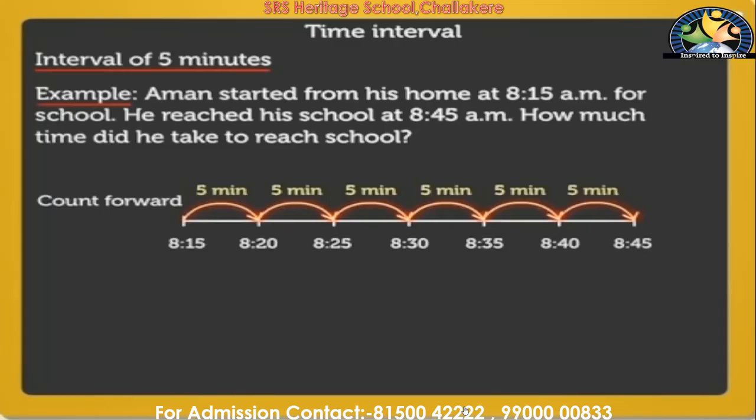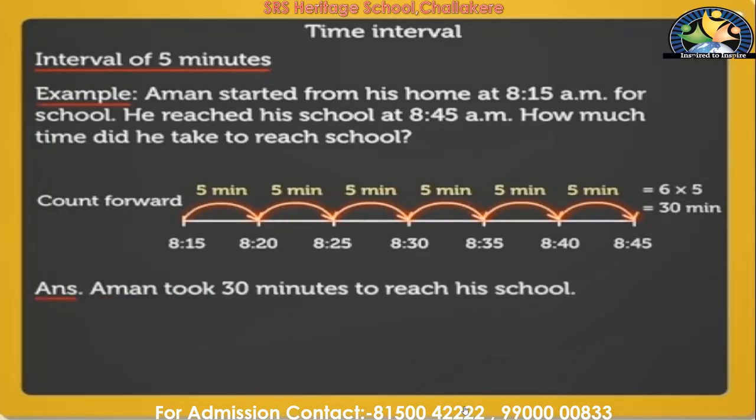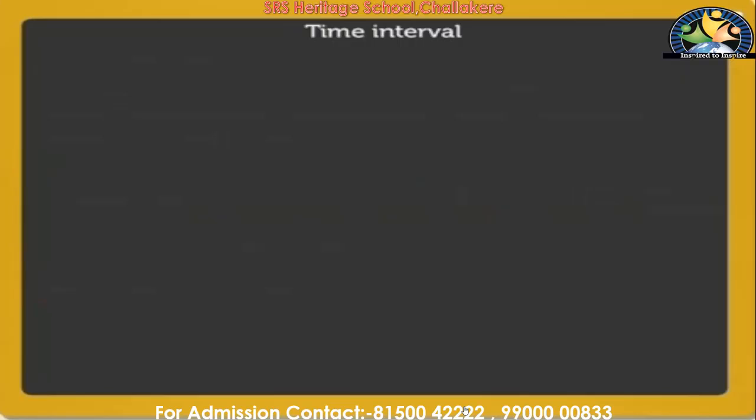6 into 5. What answer will you get? 6 5s are 30. So the answer is 30 minutes. Aman took 30 minutes to reach his school. How many minutes did it take? 30 minutes. So this is how you should find out the time interval.